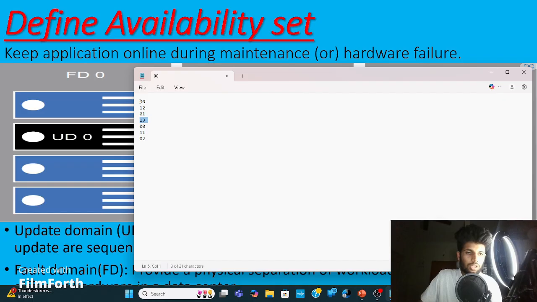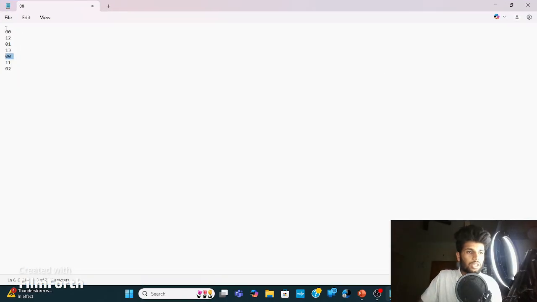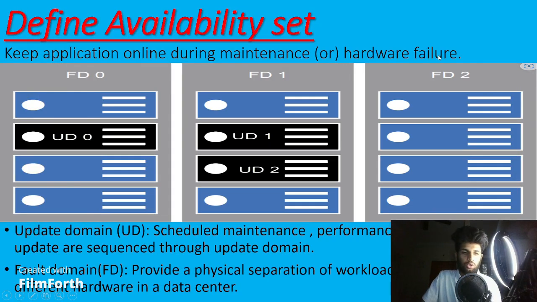So there's one update domain, fault domain, update domain, fault domain, update domain, fault domain. I have created 7 virtual machines. So if this virtual machine goes down, and this one goes down, and this goes down, I still have these virtual machines up and running. So this is how the virtual machines are going to be done. We won't do this theoretically, we will do the practical.